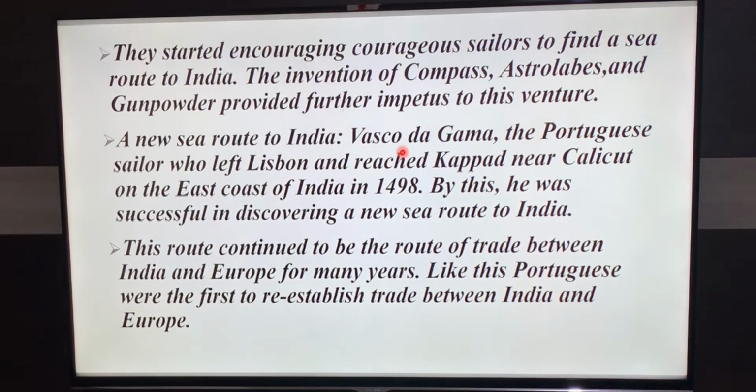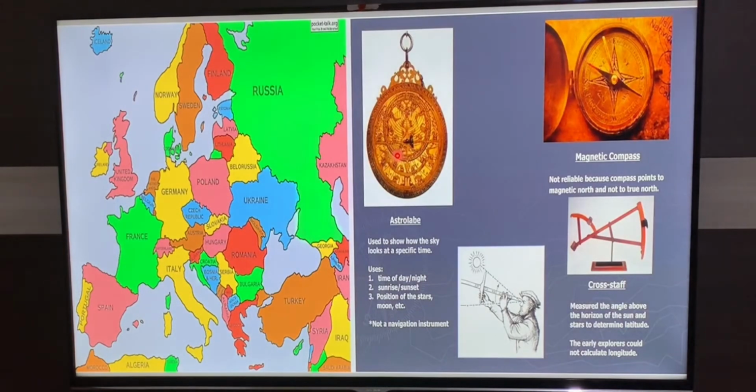So the Portuguese were the first to re-establish trade between India and Europe. The map gave them the way to find a new sea route to India; astrolabes and compass were the instruments which helped them.